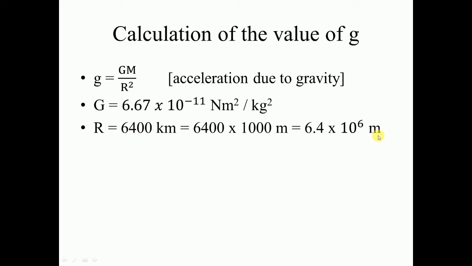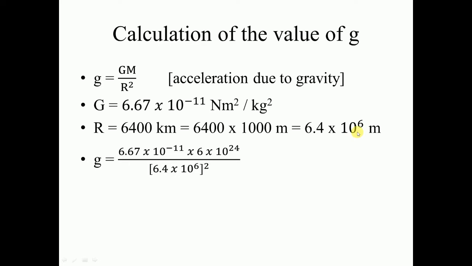Now the value of g. Here we substitute the value of G, and this 6 into 10 to the power 24 is the mass of the earth. The mass of the earth is 6 into 10 to the power 24 kg, upon r square, where r is 6.4 into 10 to the power 6 meter.